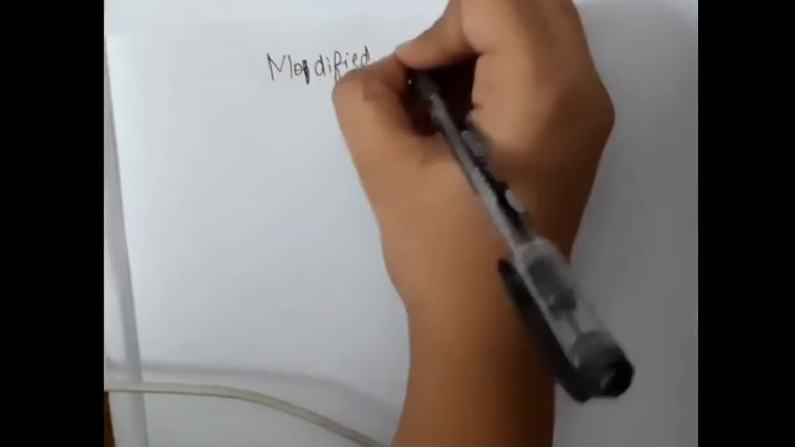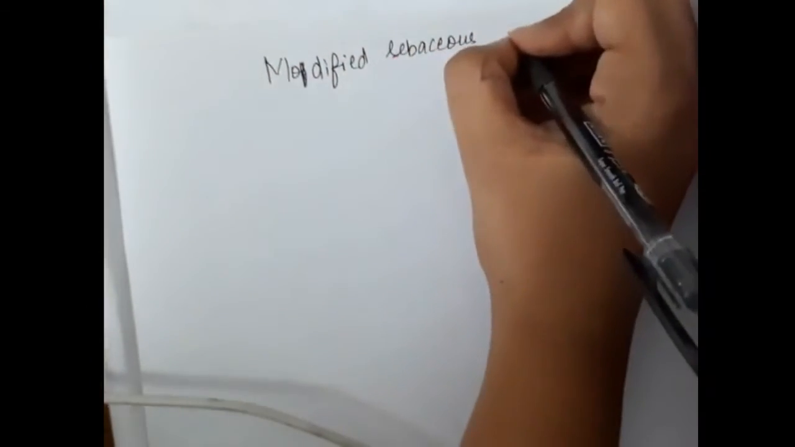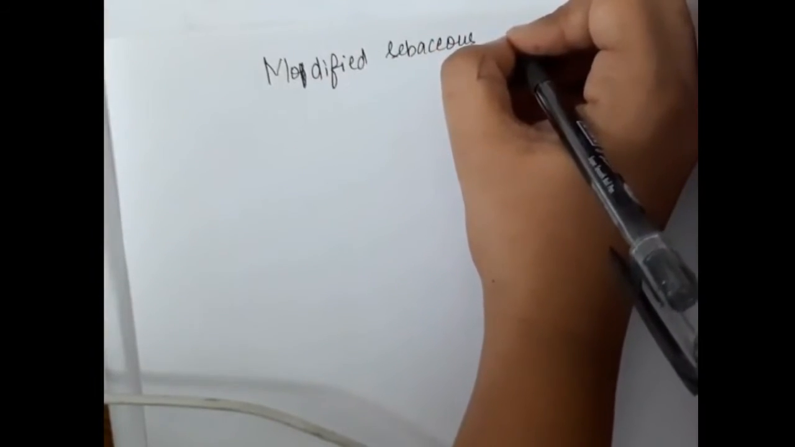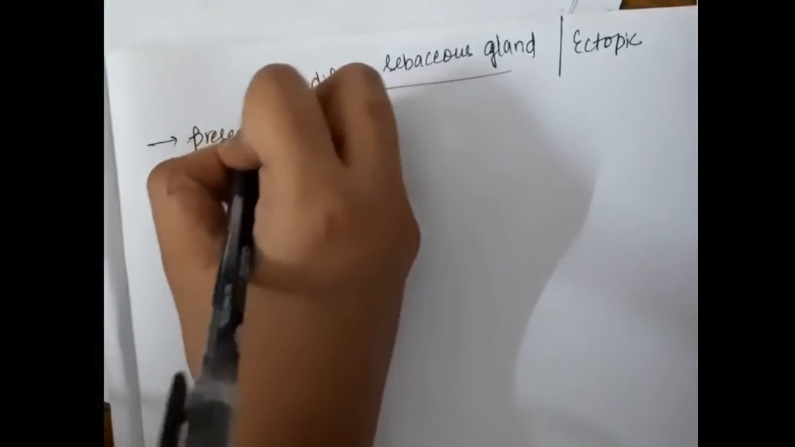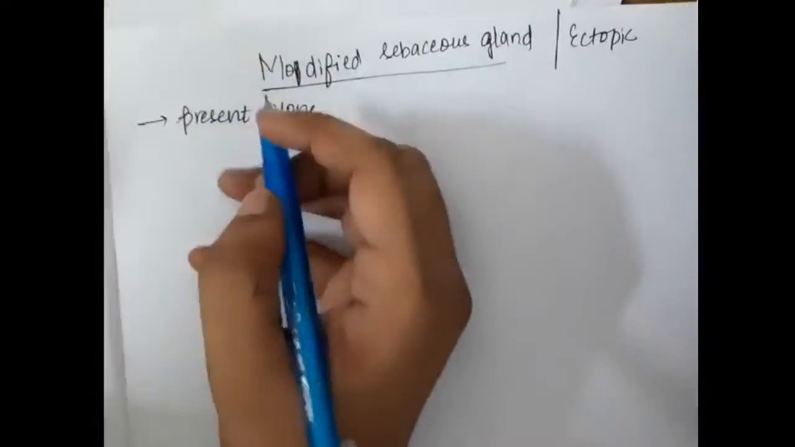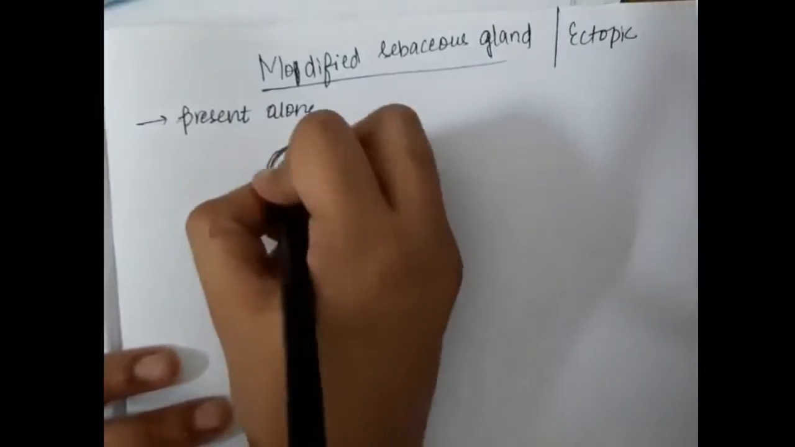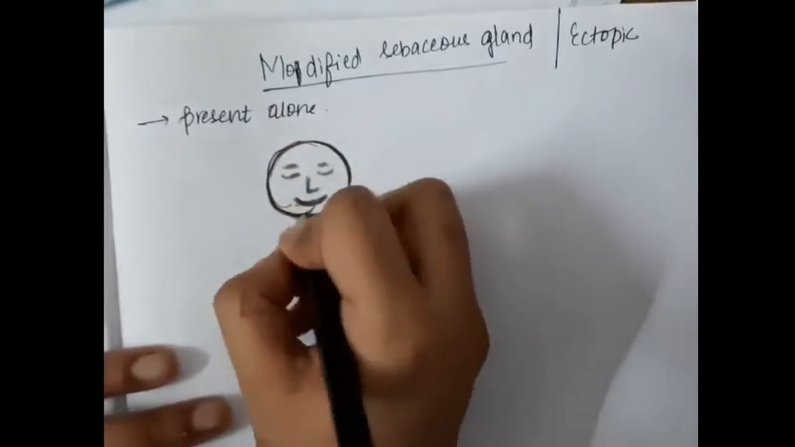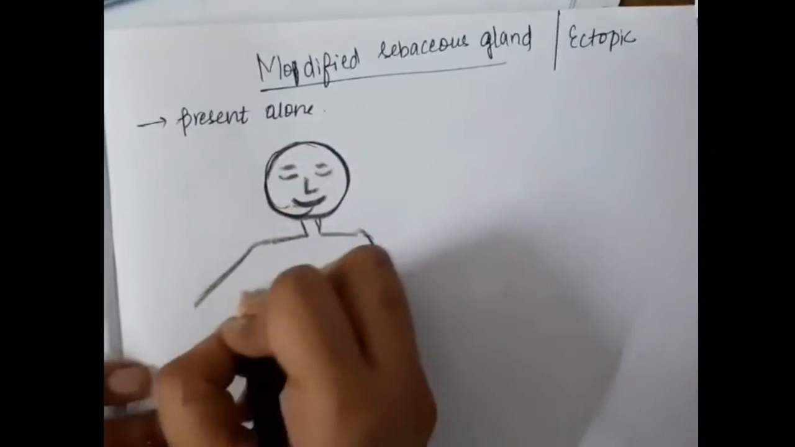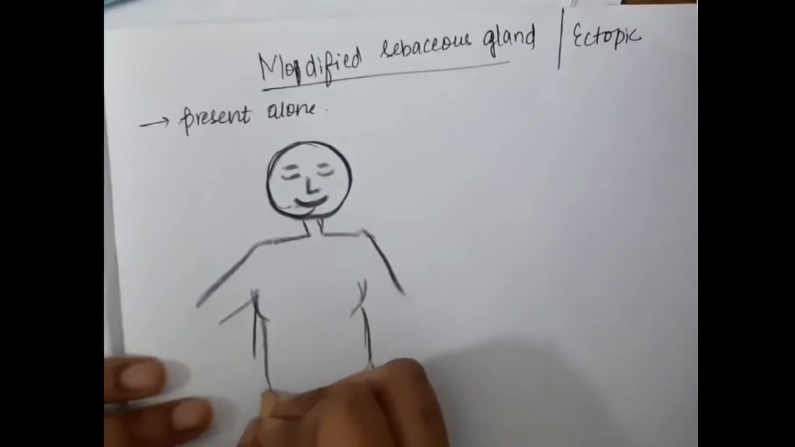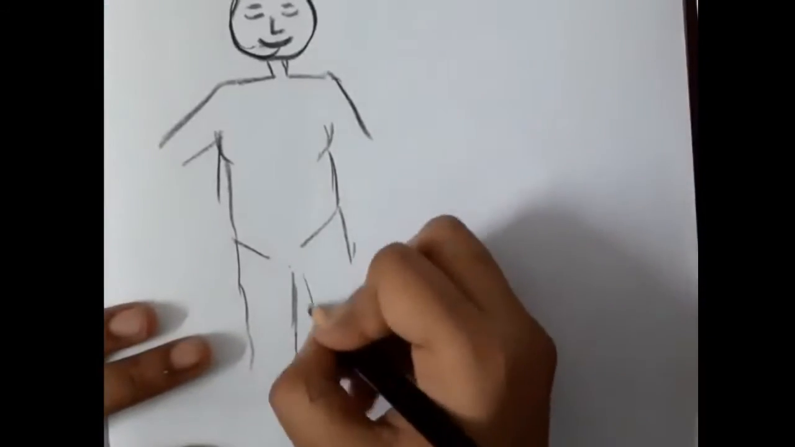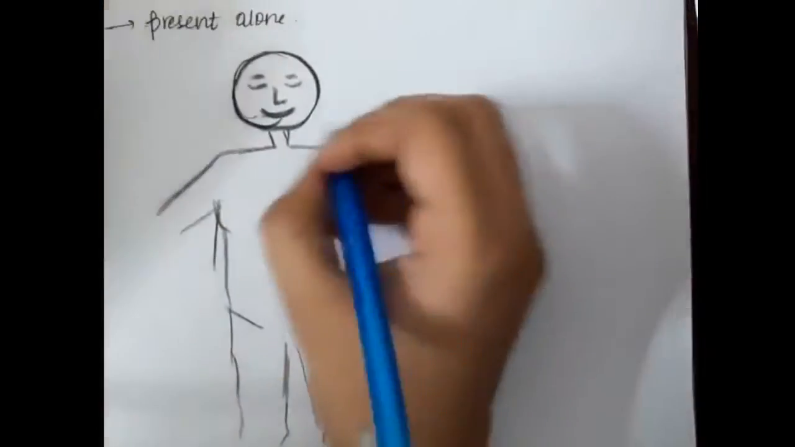And there is something called modified sebaceous glands or ectopic sebaceous glands. These are sebaceous glands which are modified, and they are given new names. These modified sebaceous glands are present alone, not associated with hair follicles. So if you see these modified sebaceous glands, this is a person, and on him I will mark all the modified sebaceous glands.